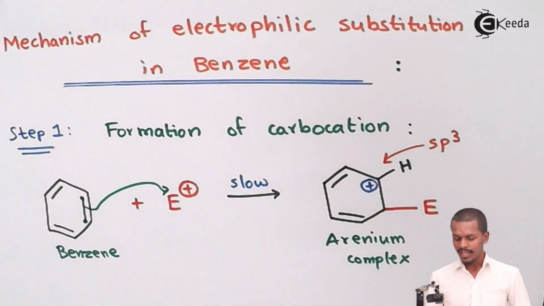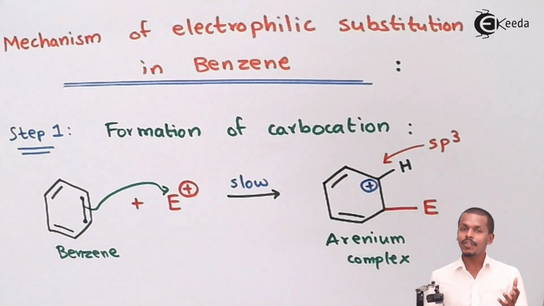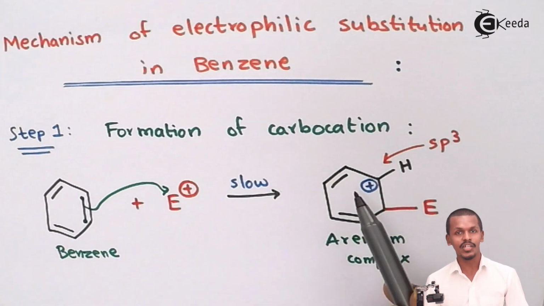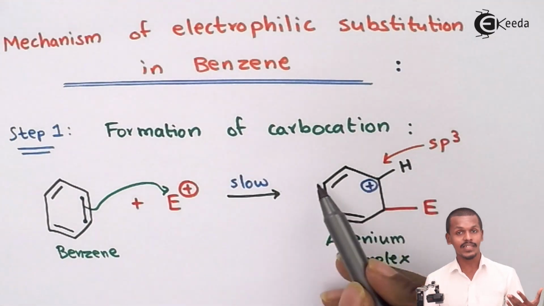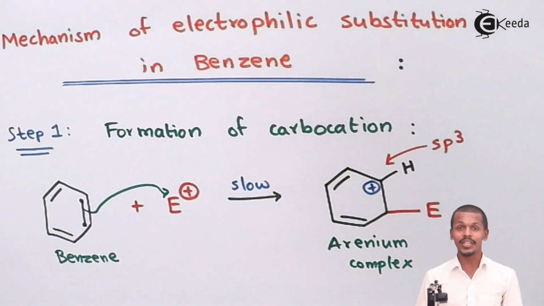But before that, let me explain that similarly, when negatively charged electrons, that is the pi electrons, revolve in the benzene ring or within this section, as you could see, they get delocalized. Similarly, the positively charged species also undergoes delocalization, and to make it stable, the charge is also delocalized in the ring, forming what is known as a resonating structure. So what is a resonating structure? Let us learn about that. Now we are going to describe the resonating structures of this carbocation, or this arenium complex. Let us talk about that, and then we will move on to step number 2.